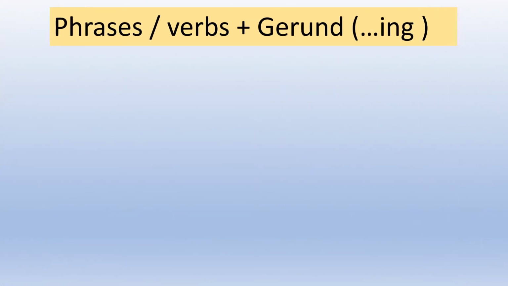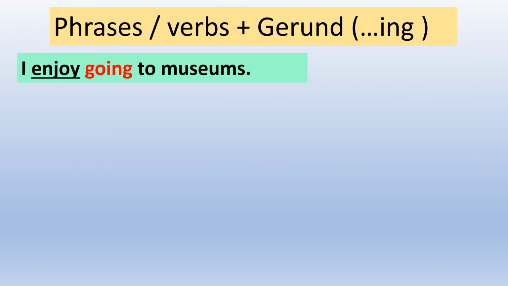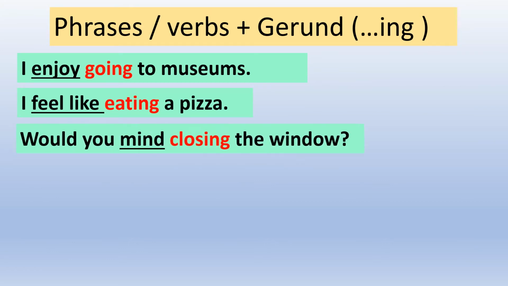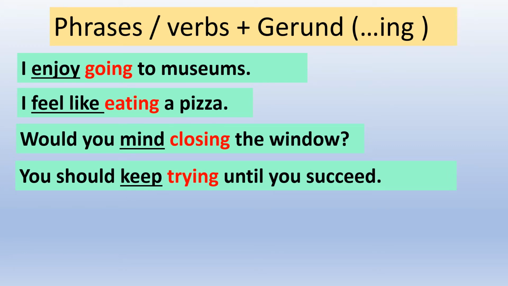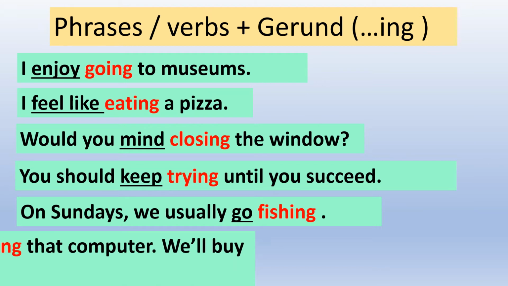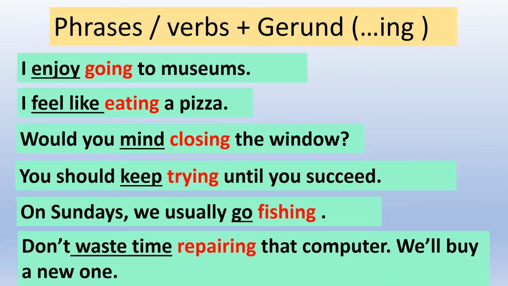The third form is the gerund, the ing form. First let's listen to some examples. I enjoy going to museums. I feel like eating a pizza. Would you mind closing the window? You should keep trying until you succeed. On Sundays we usually go fishing. Don't waste time repairing that computer. We'll buy a new one. So, after enjoy, feel like, mind, keep, go, waste time, we use a gerund.